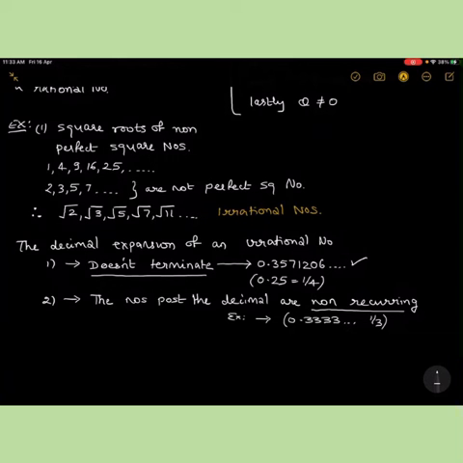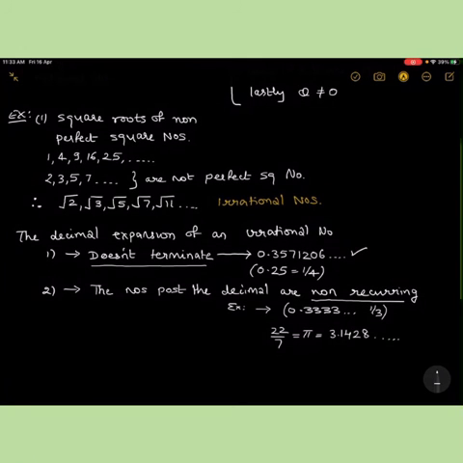Okay, for example, 22/7, right? This is called pi in mathematics, and the decimal expansion for this is 3.1428, and it doesn't stop anywhere, and the numbers also do not repeat post the decimal. Therefore this is a perfect example of an irrational number. Another one could be the square root of 2, right?